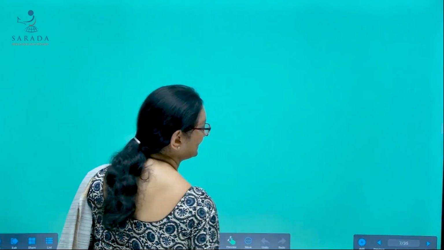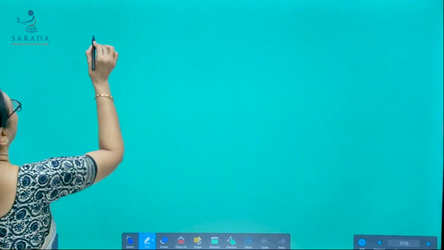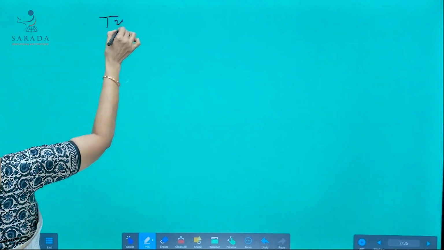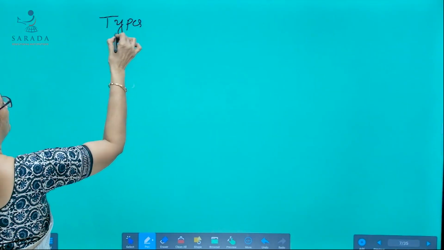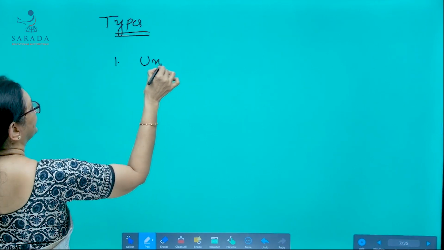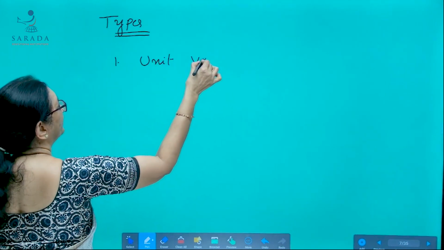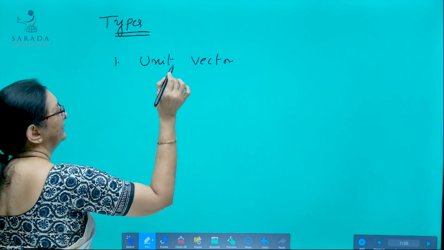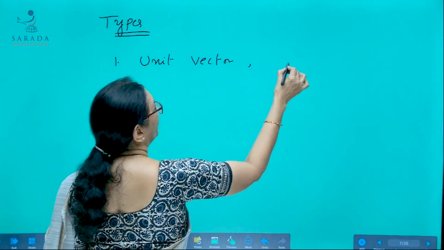Now let us see the different types of vectors we talk about. Types of vectors. First, the unit vector. A unit vector means a vector with magnitude 1.